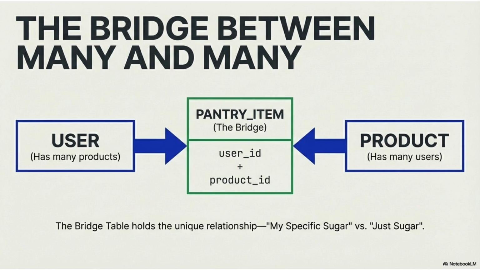Reality is rarely one-to-one. Users have many products. Products belong to many users. We solve this using a bridge table. The pantry item becomes that bridge. It connects user ID and product ID. This is where personalization begins, not generic sugar, my sugar.